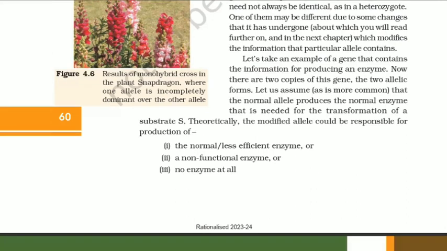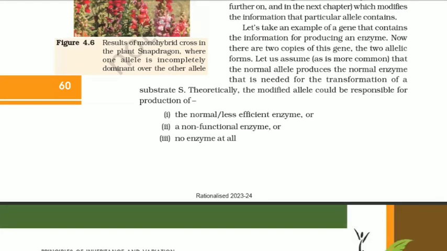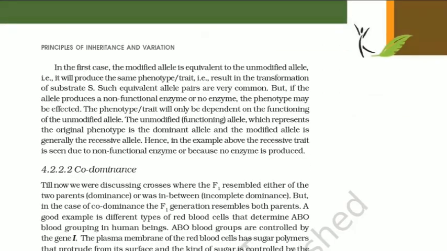Let's take an example of a gene that contains the information for producing an enzyme. Now, there are two copies of this gene, the two allelic forms. Let us assume that the normal allele produces the normal enzyme that is needed for transformation of a substrate S. Theoretically, the modified allele could be responsible for production of number 1, the normal or less efficient enzyme, or number 2, a non-functional enzyme, or number 3, no enzyme at all.